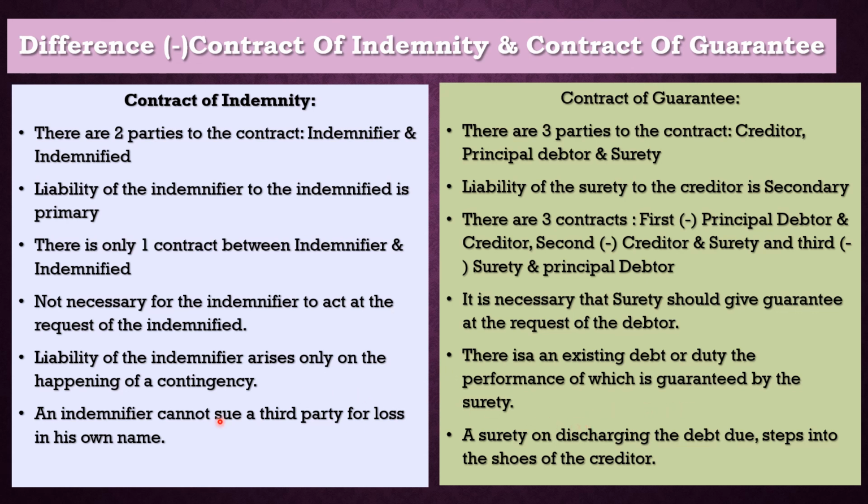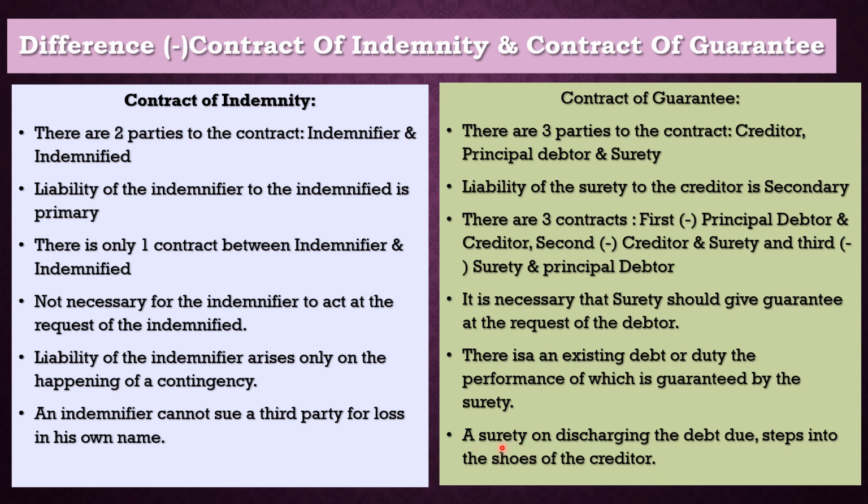The last difference is that an indemnifier cannot sue a third party for loss in his own name. An indemnifier, that is LIC, cannot sue any other person for any loss that happens to it. But under contract of guarantee, a surety on discharging the debt due steps into the shoes of the creditor. In our example, Trisha is the surety.